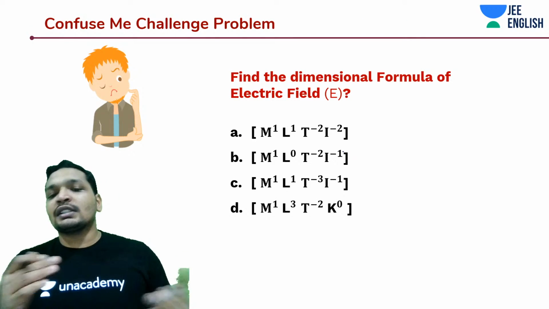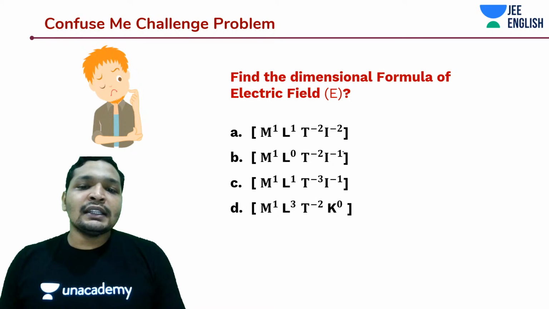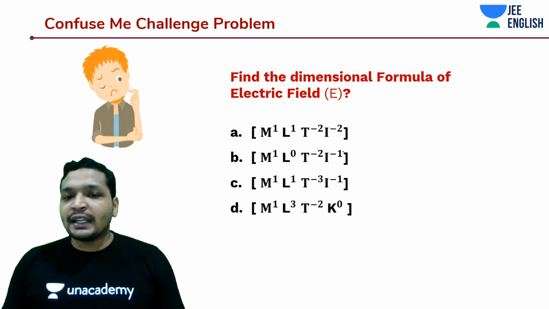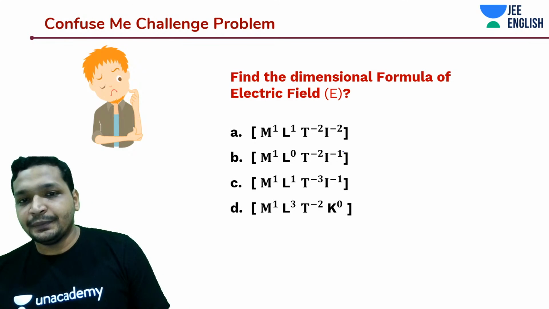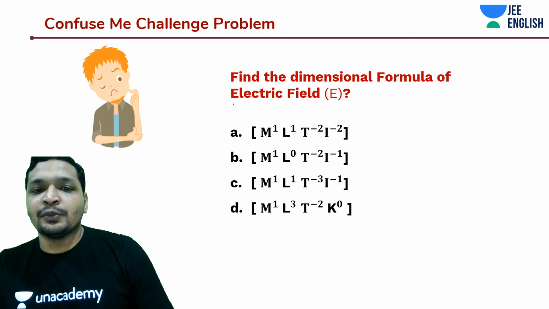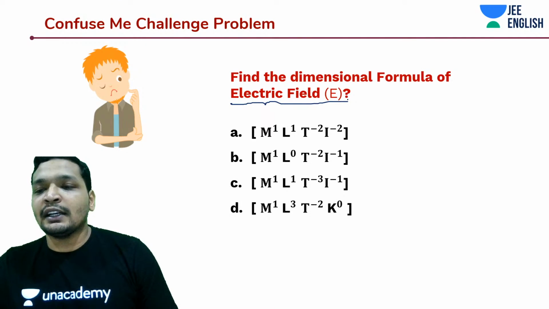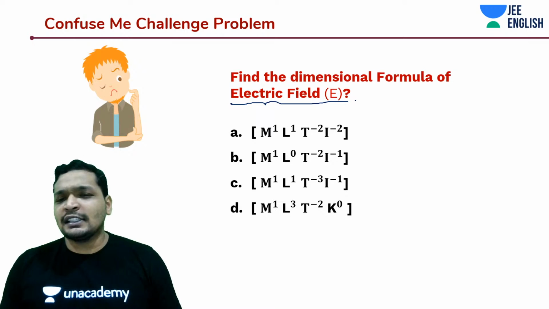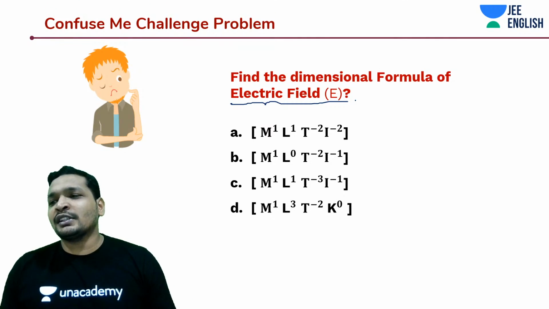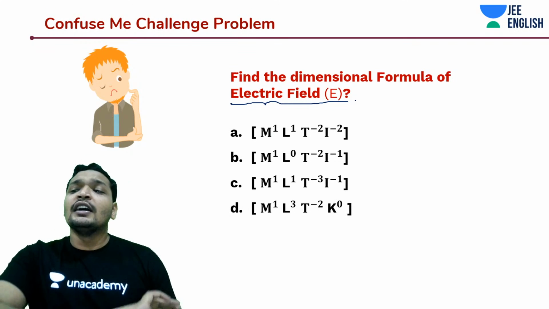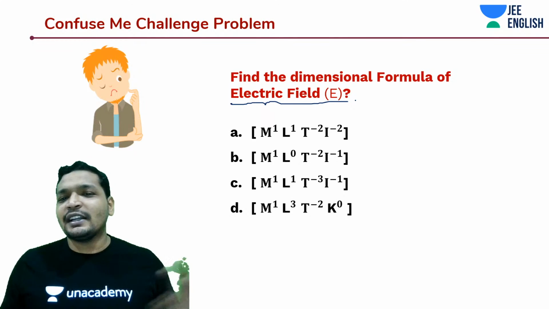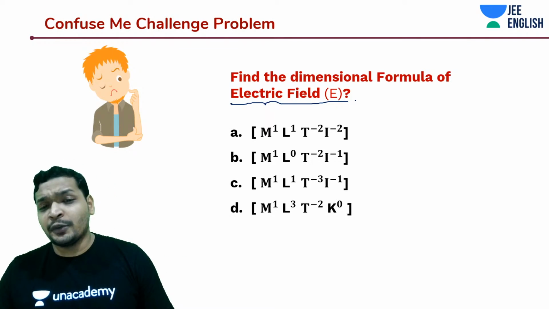So now get on to this, guys. Find the dimensional formula of electric field. Very easy. Venkatramana, why don't you get started on this? This is going to be super easy, also a cakewalk. You saw that the gravitational constant is not really tough. I told you dimensional analysis is going to be super easy. Today we'll see that most quantities, be it magnetic field or electric field, can be derived quite easily. That is our objective today.